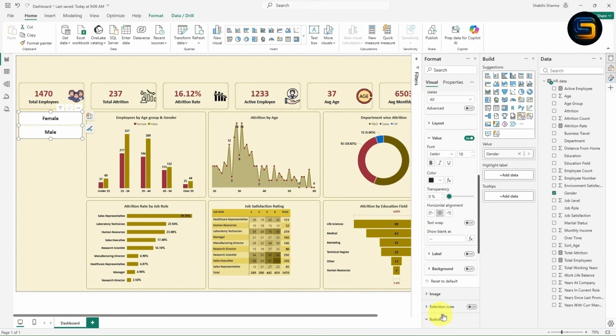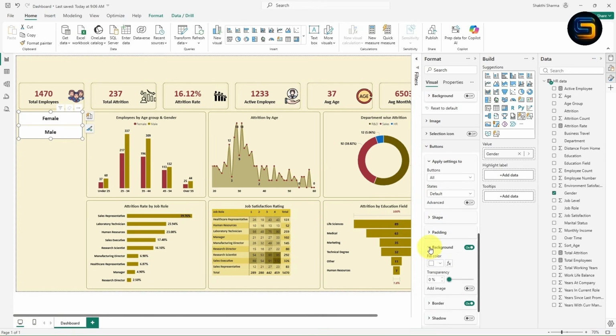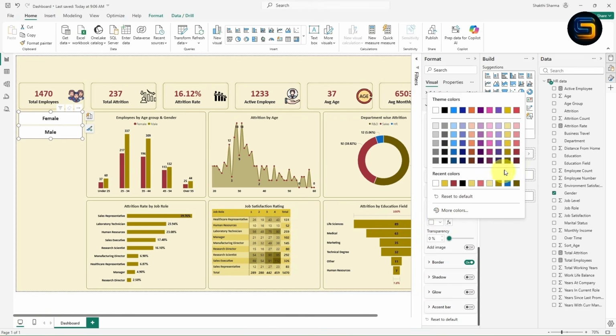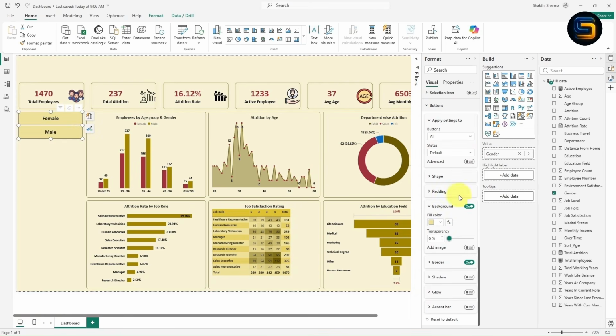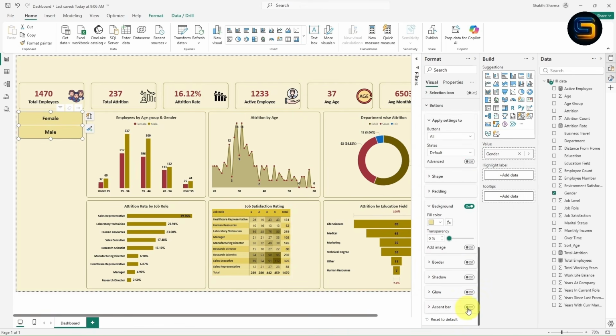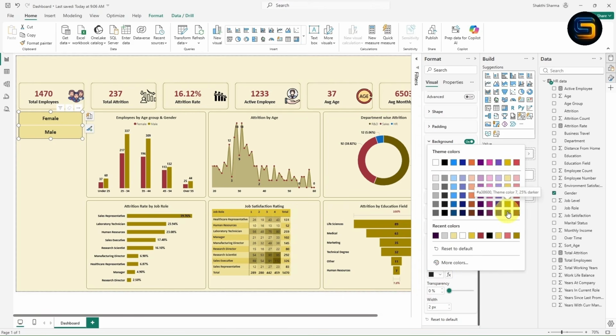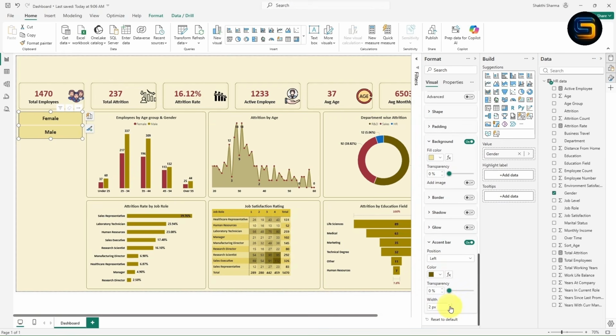Now let us give some formatting for the button. Expand this. From here you need to select the states. Right now let us take it as default. Let us expand this background color. The default color is white. I will select this color. I think now it is looking perfect. Expand this, select the border color. I will select this color. Now I will give the accent bar simply on this one. Now select the color. I will select this dark color. Now you can increase the width of this. Let me increase the width to 5. Now I think it is looking perfect. I will take it as 10.